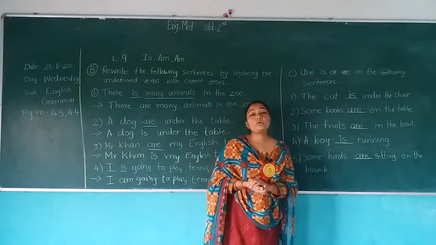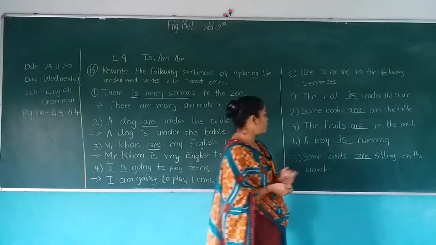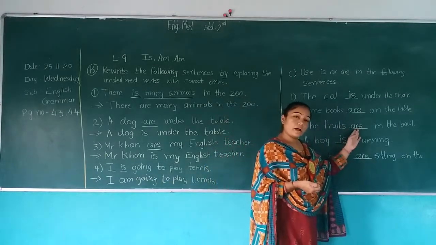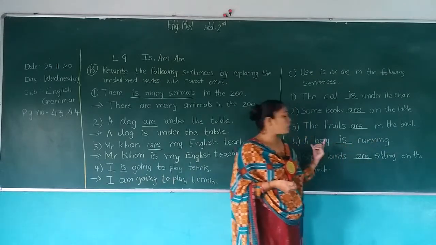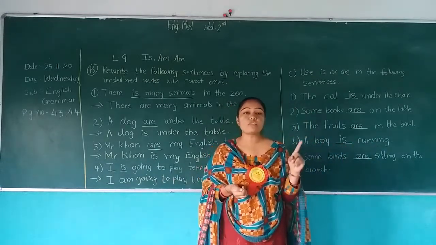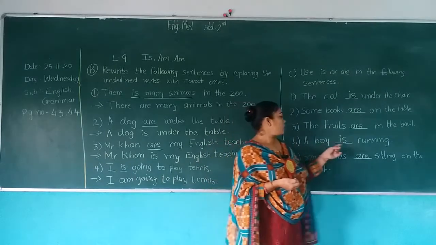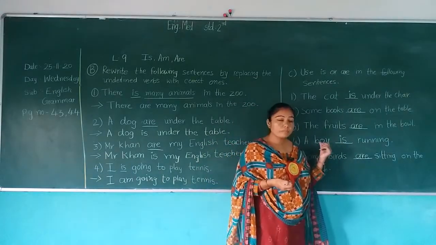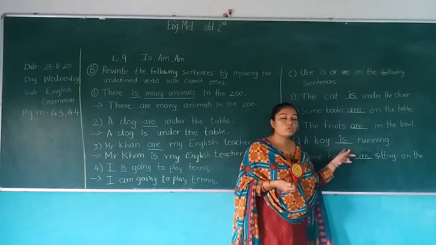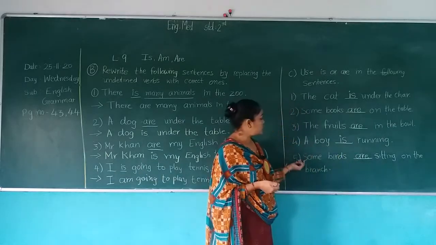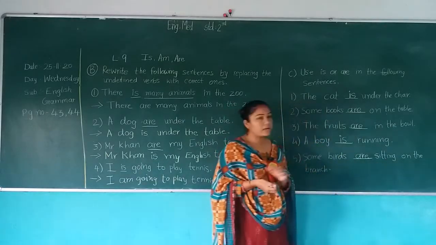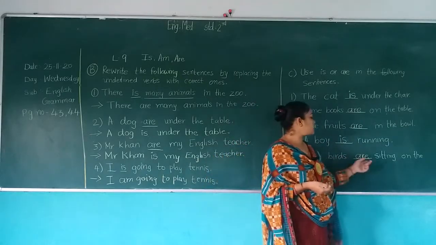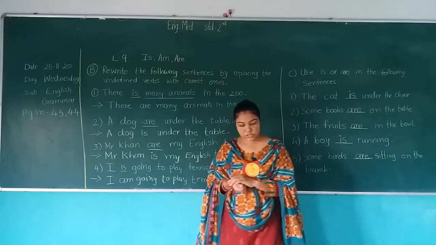We are talking about more than one fruit, so we use are here. A boy is running. We talk about a singular form, third person singular, so we use is. Some birds are sitting on the branch.